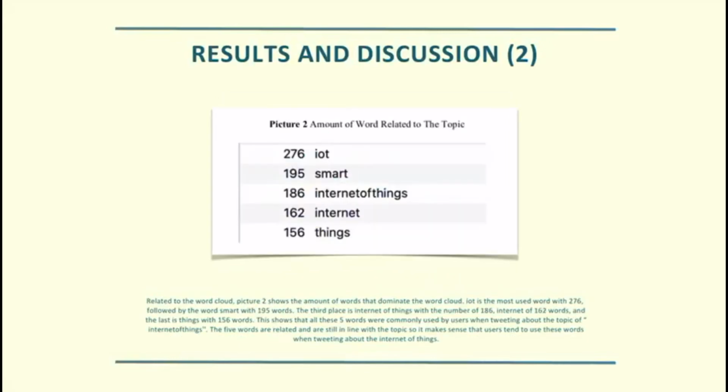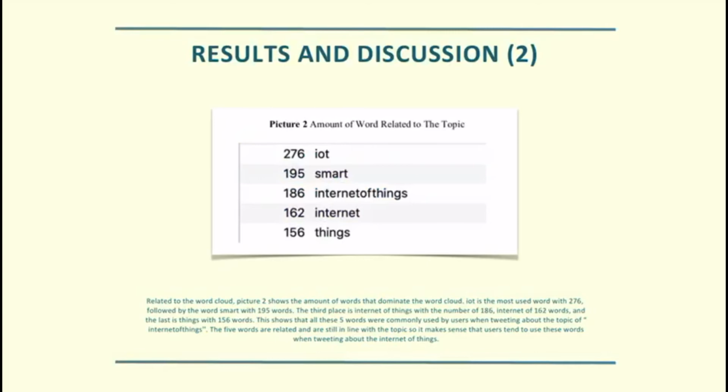Next is the amount of words related to the topic. Related to the word cloud, picture 2 shows the amount of words that dominate the word cloud. IoT is the most used word with 276, followed by the word smart with 195.